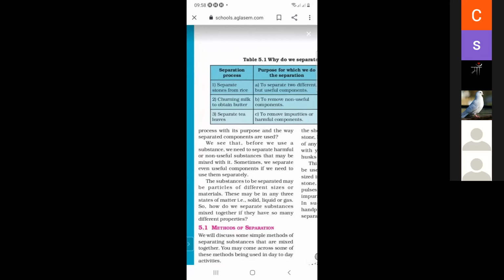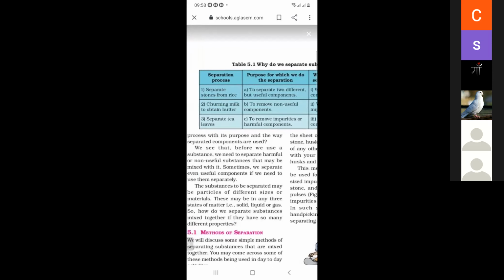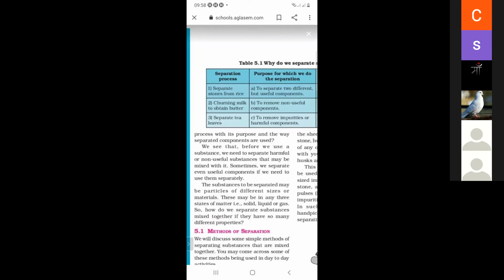So first is to separate two different but useful components. When we obtain butter, butter is a useful component, so we separate butter from the milk. Next is separating tea leaves.